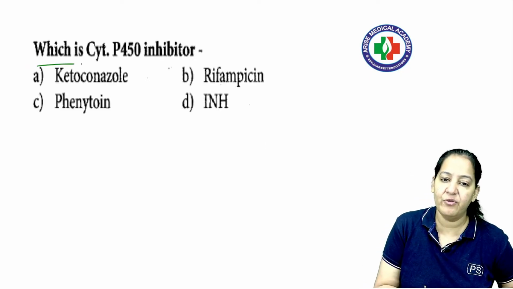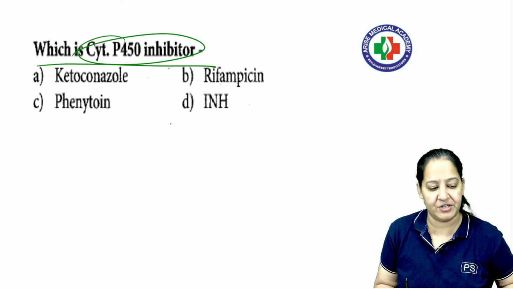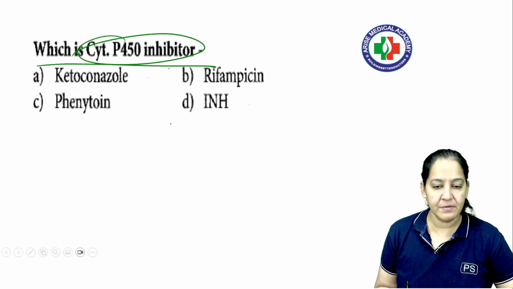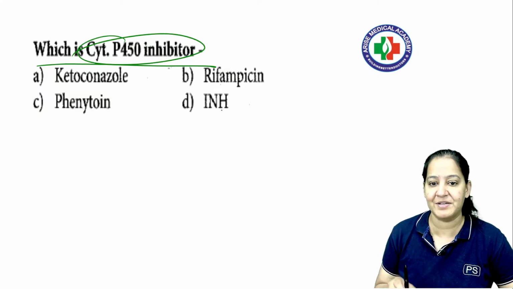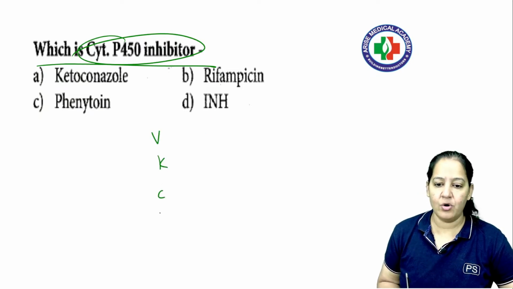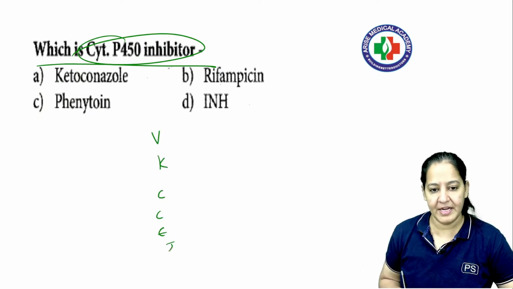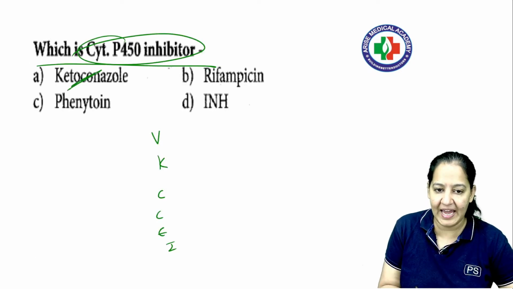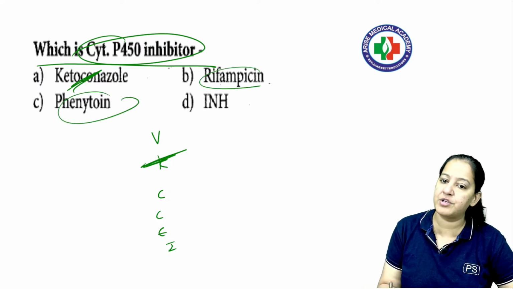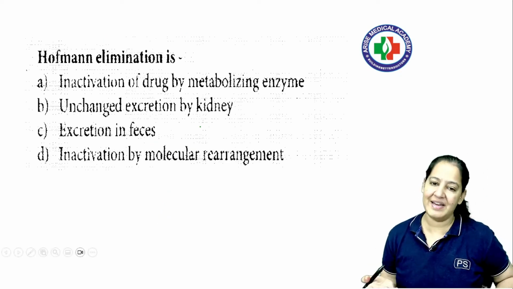One more question in front of you, which is the cytochrome P450 inhibitor. Can you please try? Cytochrome P450 inhibitor I am asking. So which of the following is a cytochrome P450 inhibitor? Apply the mnemonic of the inhibitor. What is the mnemonic of the inhibitor? Again, vitamin K cannot cause enzyme inhibition. So what is the correct answer? K for ketoconazole, and I'm not writing the opposite mnemonic. The other three options are from the opposite mnemonic. The questions are very simple, right?